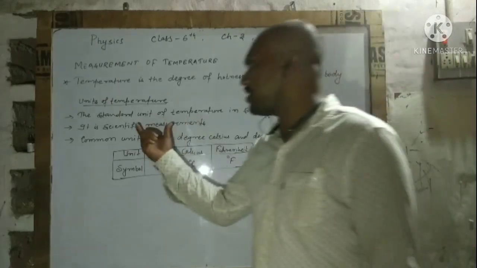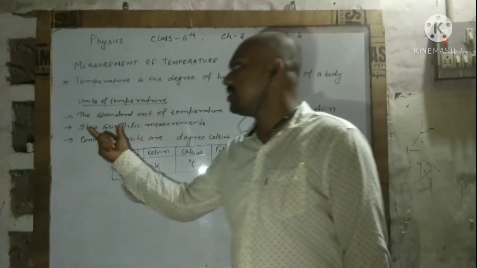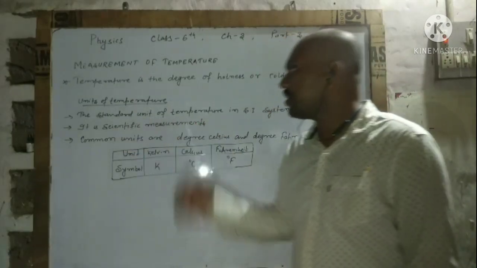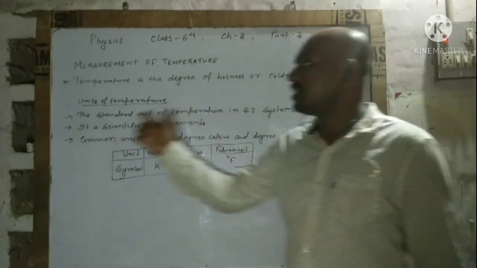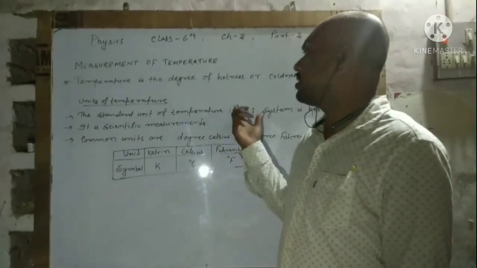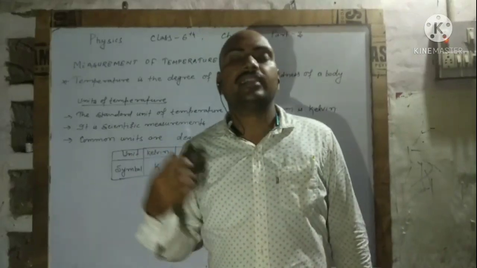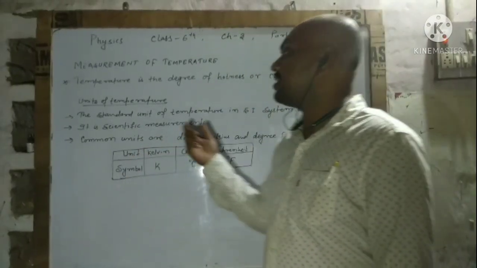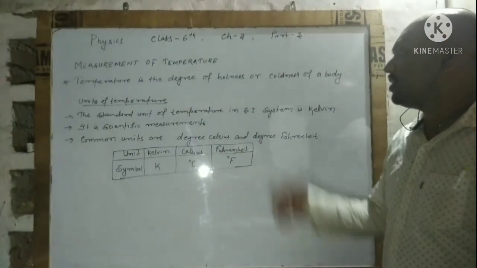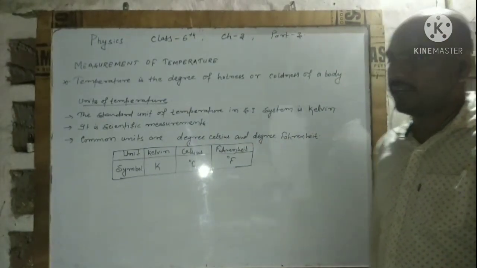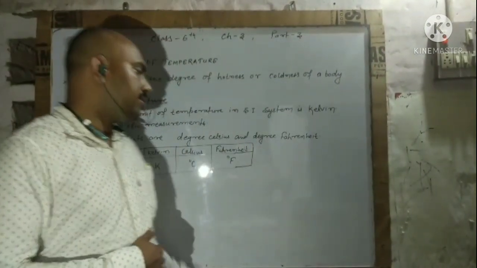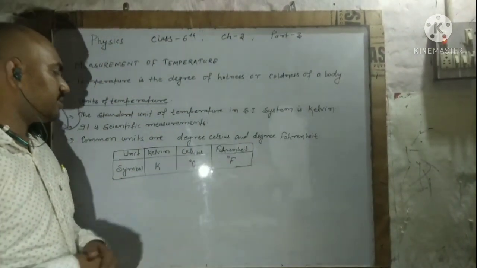Kelvin is a scientific measurement. Basically, scientists use the Kelvin scale, that's why it is called a scientific measurement. Common units are degree Celsius and degree Fahrenheit. When we measure our body temperature, we use the Fahrenheit or Celsius scale.